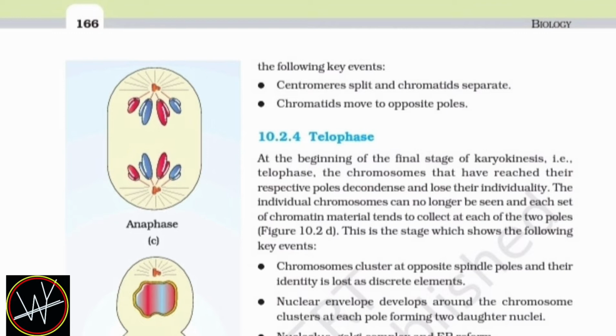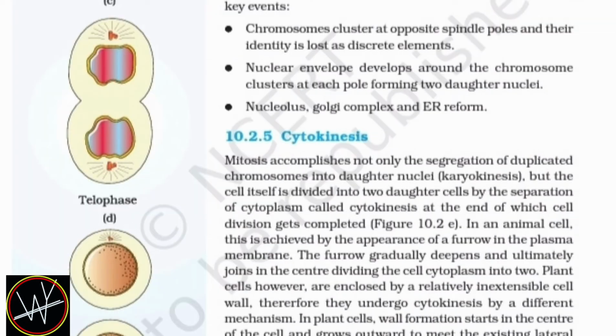This is the stage which shows the following key events: chromosomes cluster at opposite spindle poles and their identity is lost as discrete elements. Nuclear envelope develops around the chromosome cluster at each pole, forming two daughter nuclei. Nucleolus, Golgi complex, and ER reform.